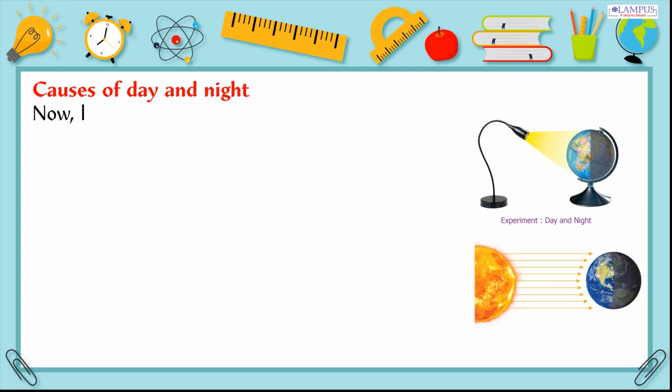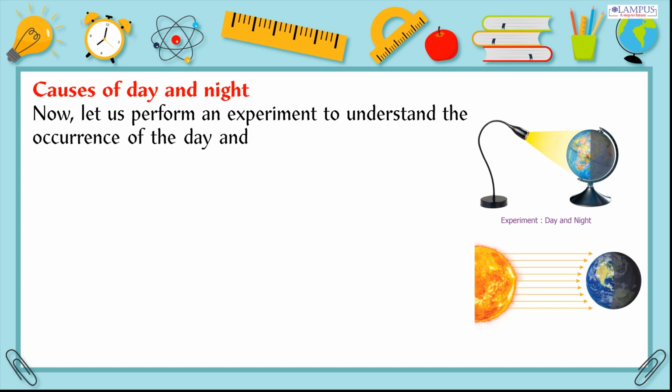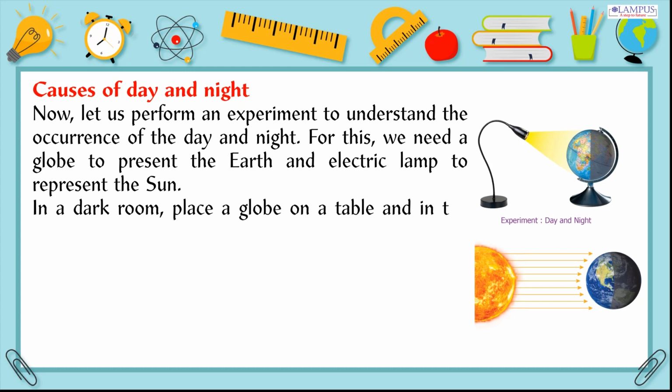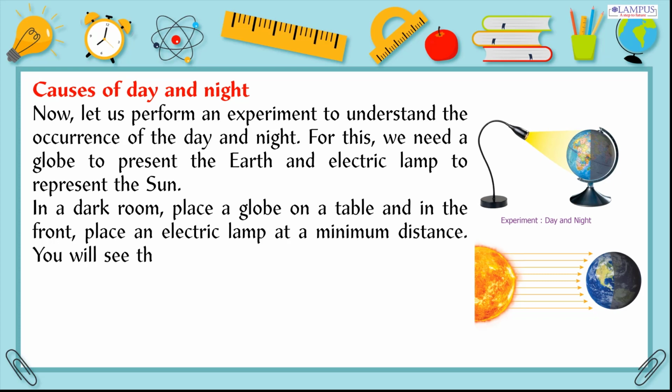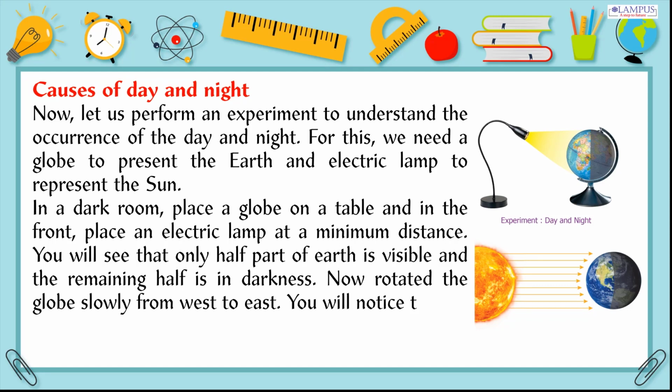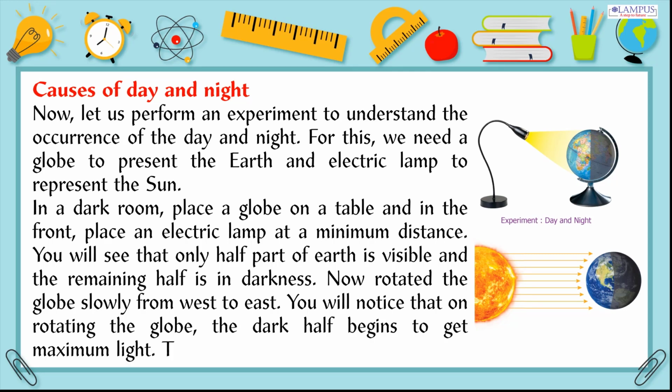Causes of day and night. Now, let us perform an experiment to understand the occurrence of day and night. For this, we need a globe to represent the Earth and an electric lamp to represent the Sun. In a dark room, place a globe on a table and in the front, place an electric lamp at a minimum distance. You will see that only half of the Earth is visible and the remaining half is in darkness.